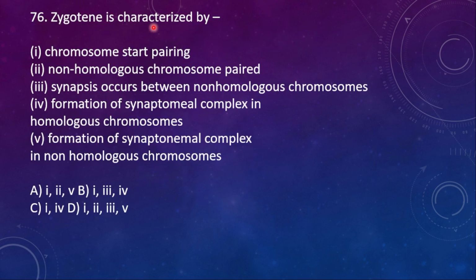76. Zygotene is characterized by 1. Chromosomes start pairing. 2. Non-homologous chromosomes pair. 3. Synapsis occurs between the homologous chromosomes. 4. Formation of synaptonemal complex in the homologous chromosomes. 5. Formation of synaptonemal complex in non-homologous chromosomes. So here the right option is 1: 1, 2 and 5 are characterized by zygotene.